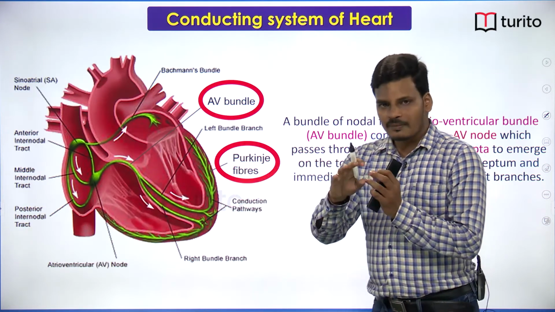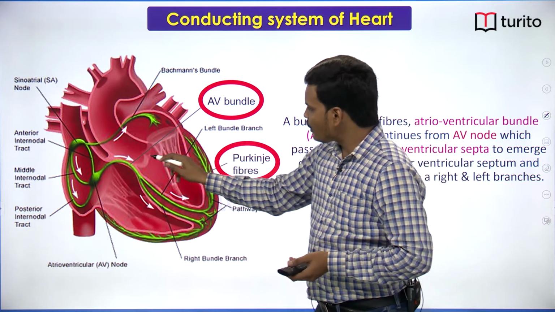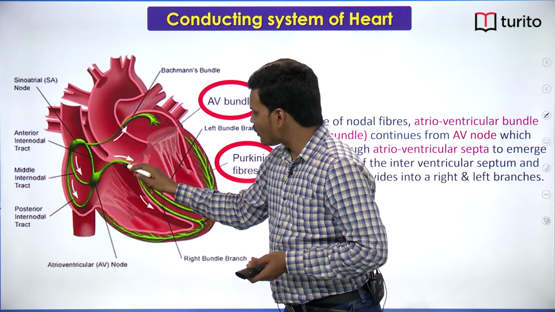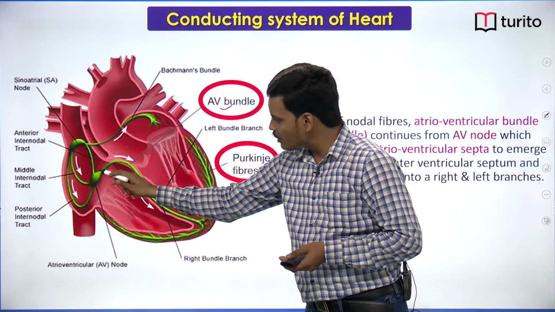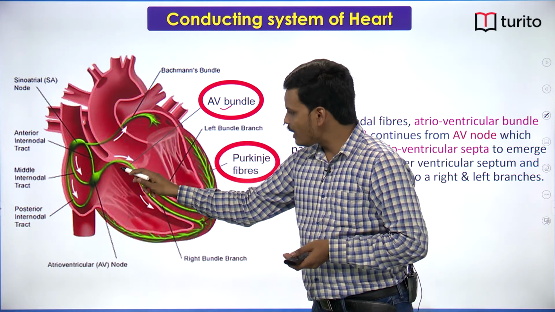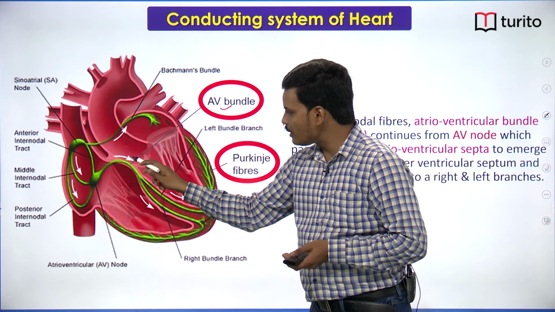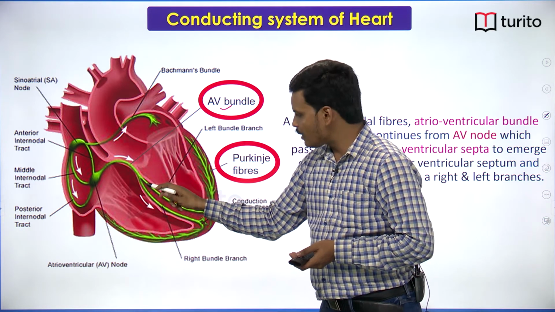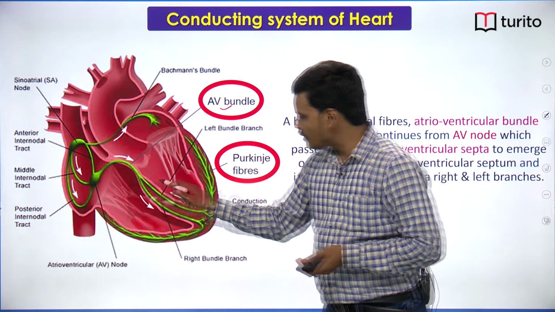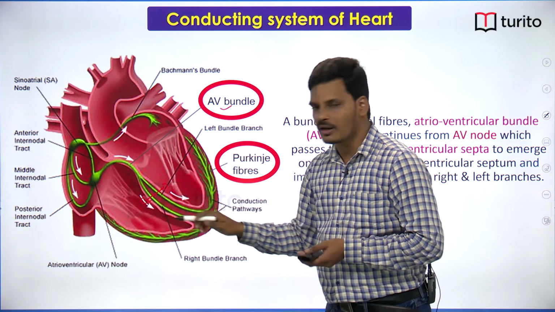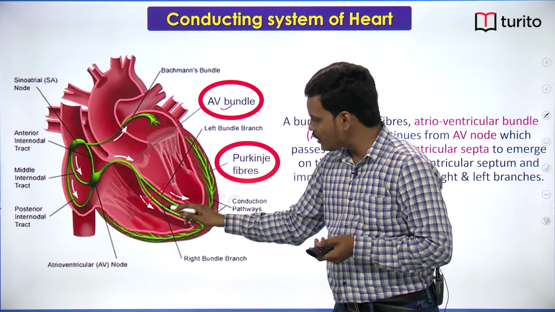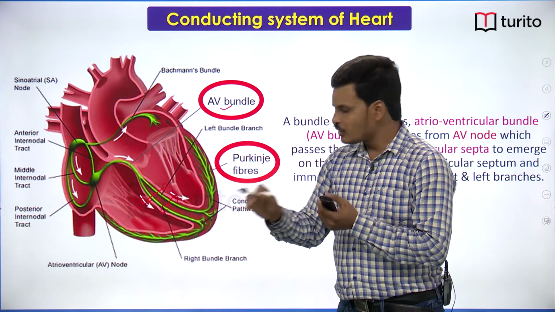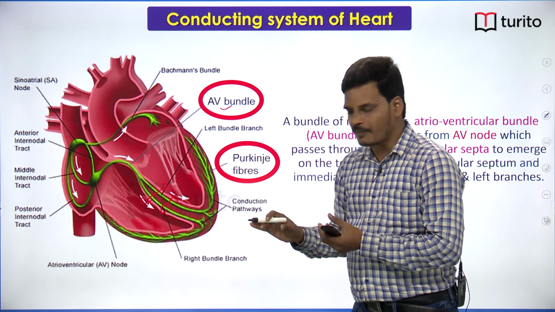The next one is the bundles. The atrioventricular node is continuous as the AV bundle. So the AV bundle is formed from the atrioventricular node, and it emerges on the interatrial septum, and then the atrioventricular septum, and then enters the interventricular septum.